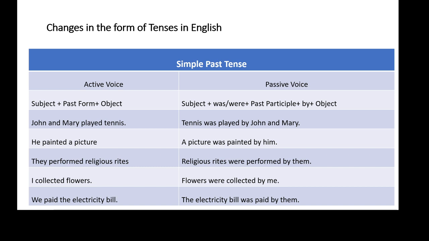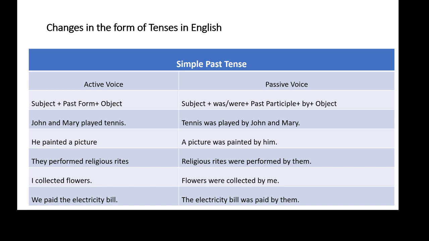So the structure of active voice is subject plus past form of the verb plus object. And while converting this active voice into passive, we have to follow this structure: subject plus either was or were plus past participle of the main verb plus by plus object. So let us deal with the help of the following examples: how to transform a sentence with simple past tense into passive voice.